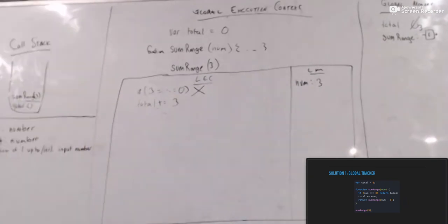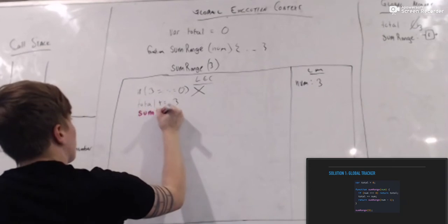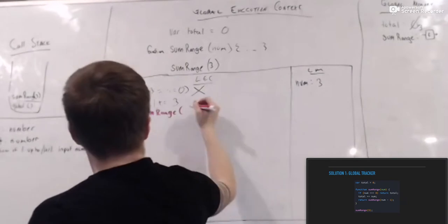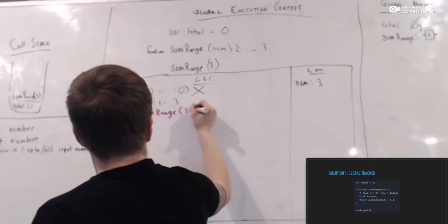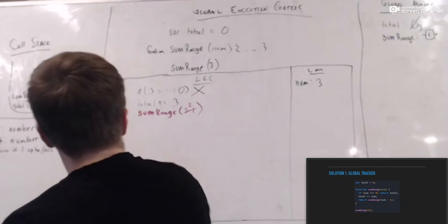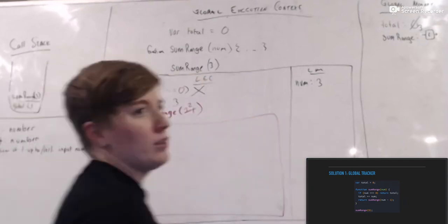Awesome. Excellent. Thank you, Olivia. Sum range, passing in the input of what? Num minus 1, so 3 minus 1, which is 2. Awesome. Great. What happens when we invoke this function?